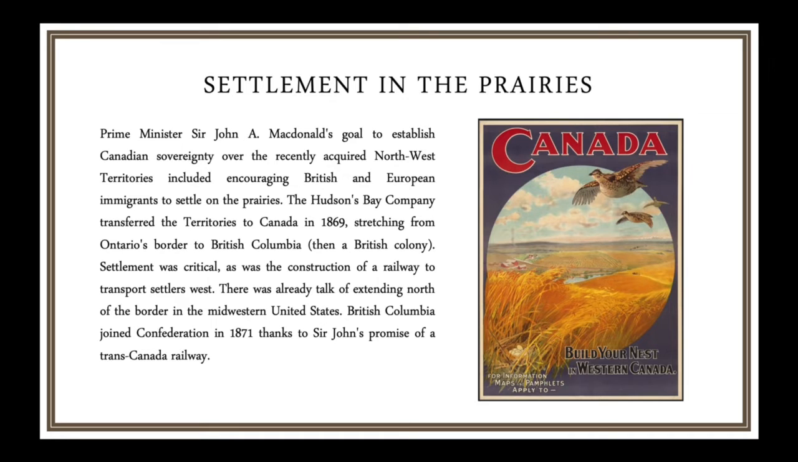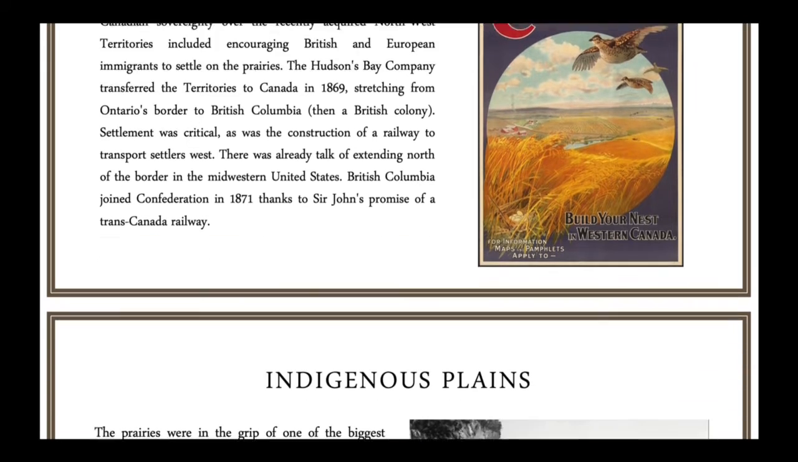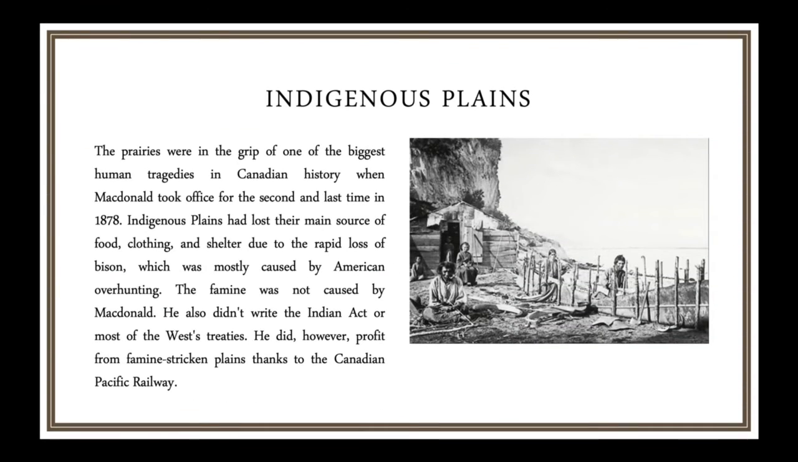There was already talk of extending north of the border in the Midwestern United States. British Columbia joined Confederation in 1871 thanks to Sir John's promise of a Trans-Canada Railway. Indigenous Plains. The prairies were in the grip of one of the biggest human tragedies in Canadian history when Macdonald took office for the second and last time in 1878.